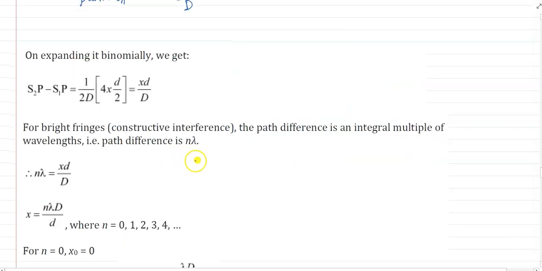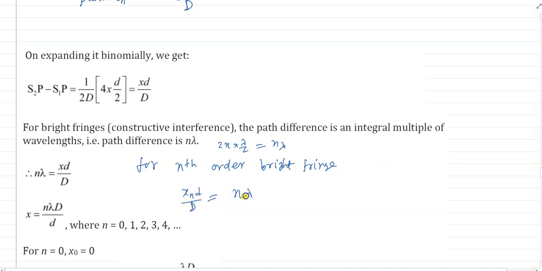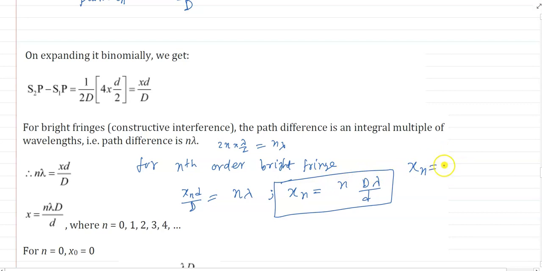So for bright fringe, we know the path difference will be an even multiple of lambda by 2. That means 2n into lambda by 2 equals n lambda. So for the nth bright fringe, xn into small d by capital D equals n lambda, or xn equals n into D lambda by small d, where xn is the distance of the nth order bright fringe from the central bright fringe.